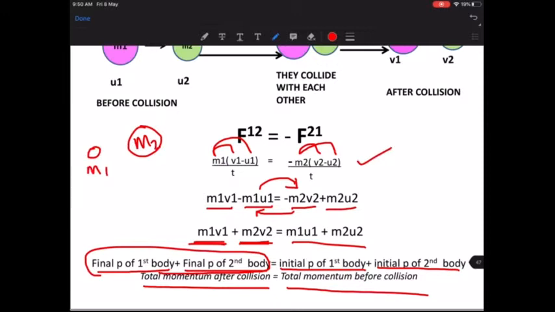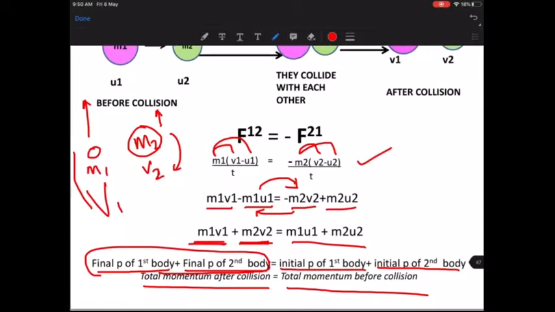Momentum involves velocity also. So the small object is going to go with a large velocity and the large object is going to go with a very small velocity. Look at this. Mass is small but the velocity is large in the first case. Here mass is large but the velocity is very small. So one term is more, the other term is small. In the second case, the first term is large, so one is increasing, the other is reducing. This is how we are going to make our momentum equal.